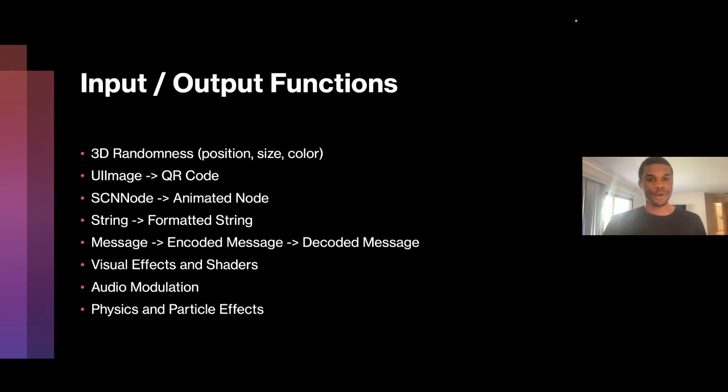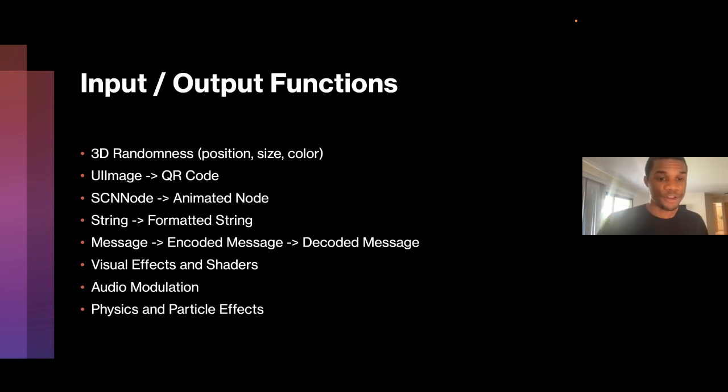So I'll show you an example later, but definitely for 3D randomness in our iPhone environment, which is SceneKit, we would use a function that basically takes in a node and gives it a random position. I think, again, it'll make more sense when I actually show you the code. So let's keep going here.